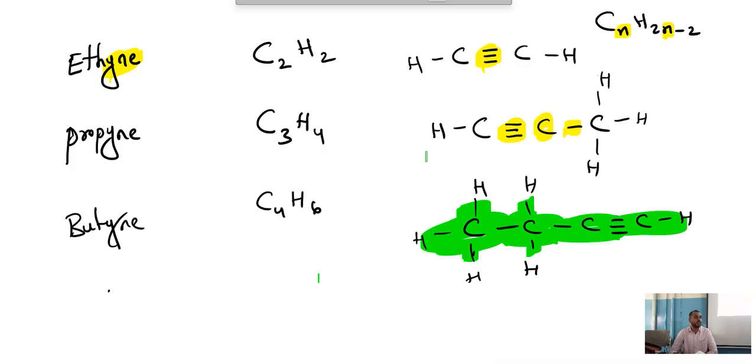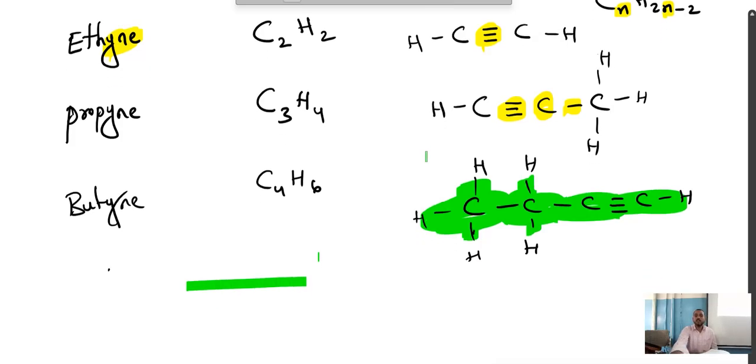Aliphatic hydrocarbons are those hydrocarbons which consist of both saturated and unsaturated hydrocarbons. Saturated are alkanes, unsaturated are alkenes and alkynes. Clear? Any doubts?